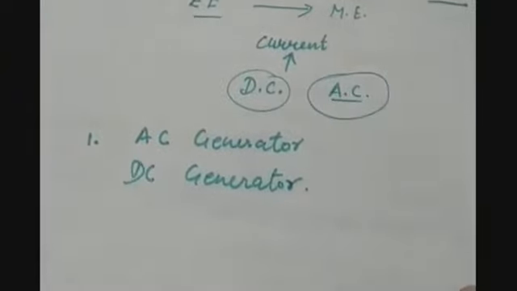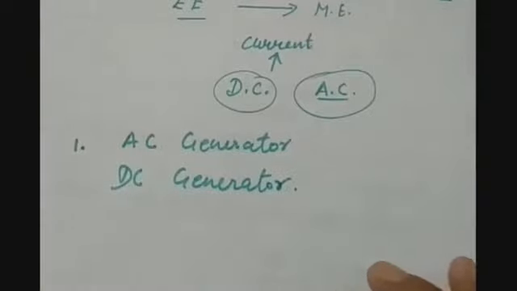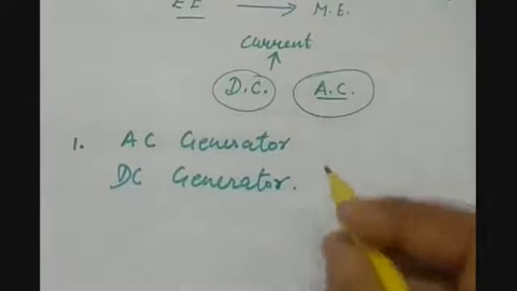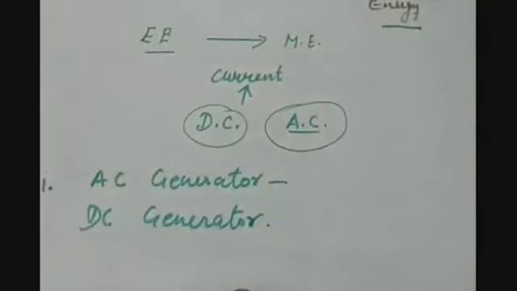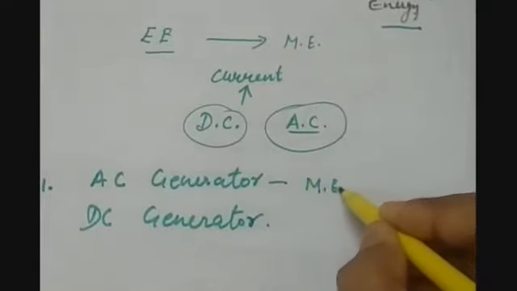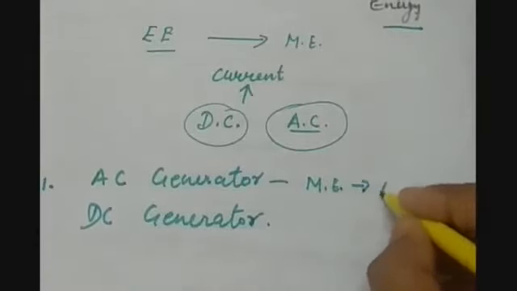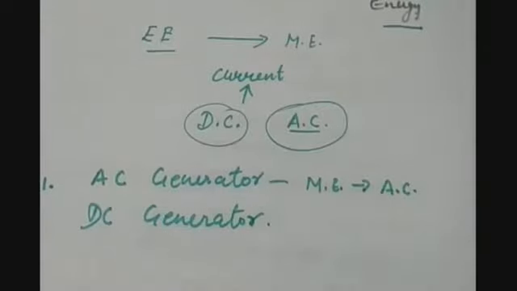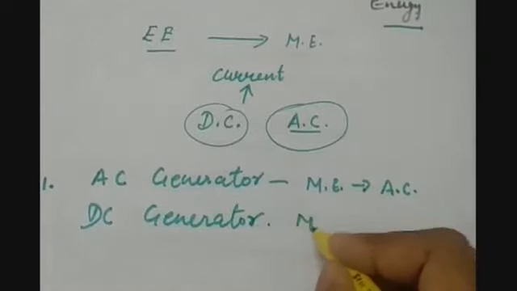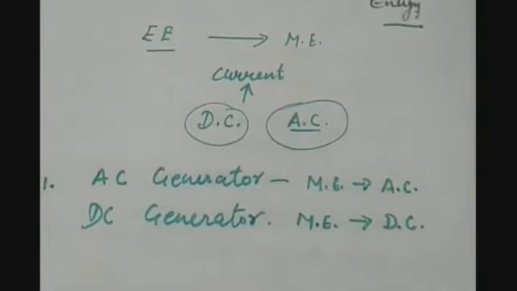Let us first understand the basic concept of the generator, and then we will find out what is the difference between the AC generator and DC generator. So AC generator converts mechanical energy into electrical energy, which is in the form of AC current. And the DC generator converts the mechanical energy into direct current.